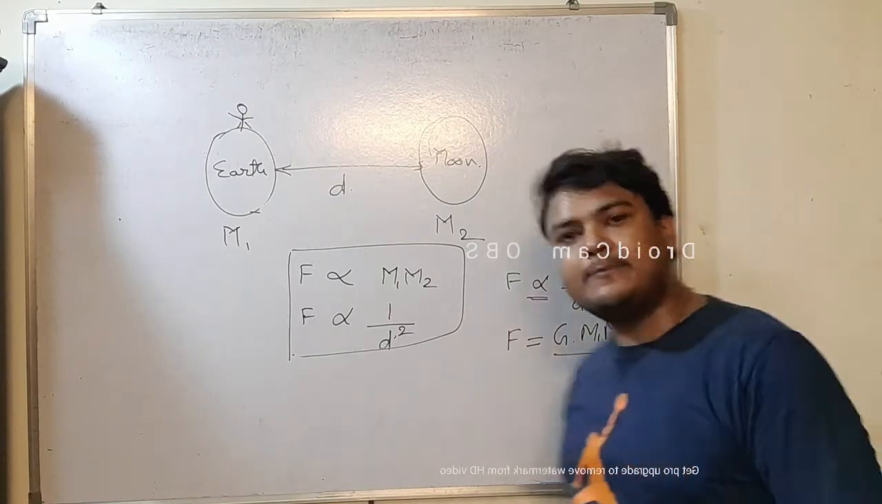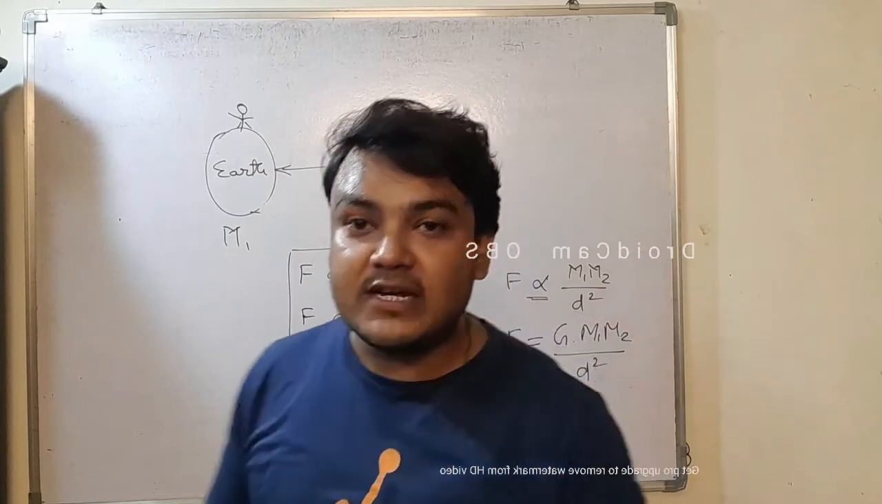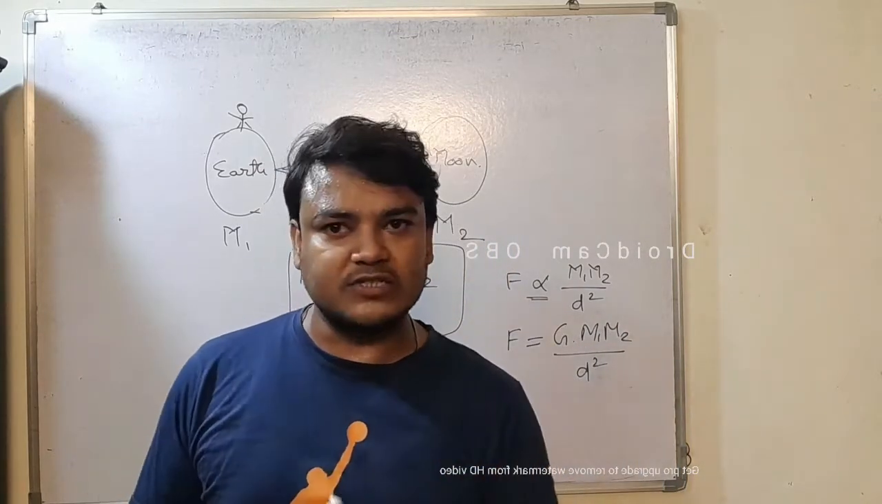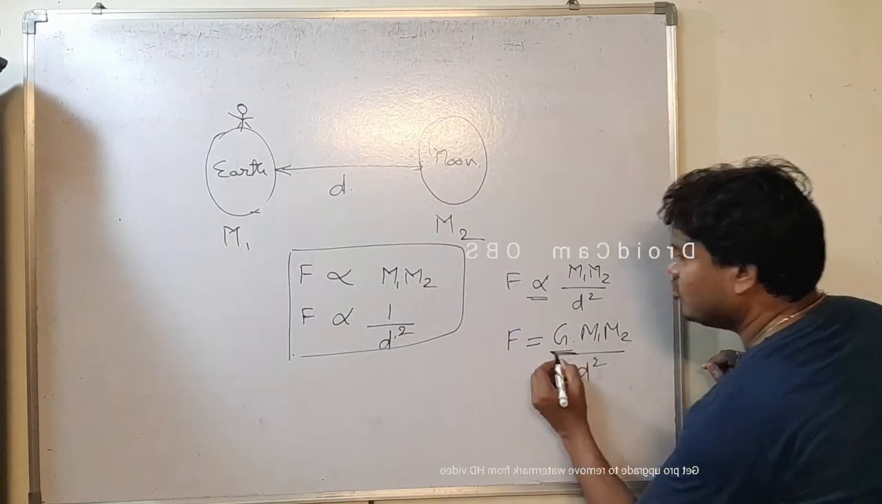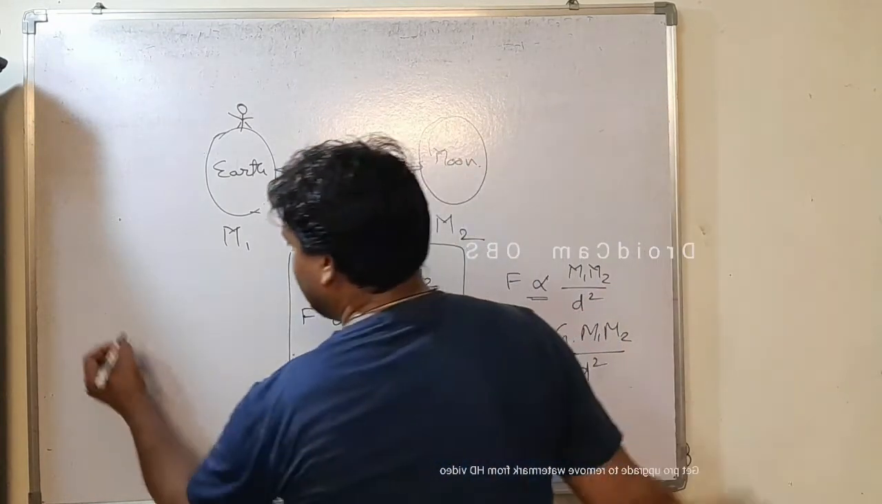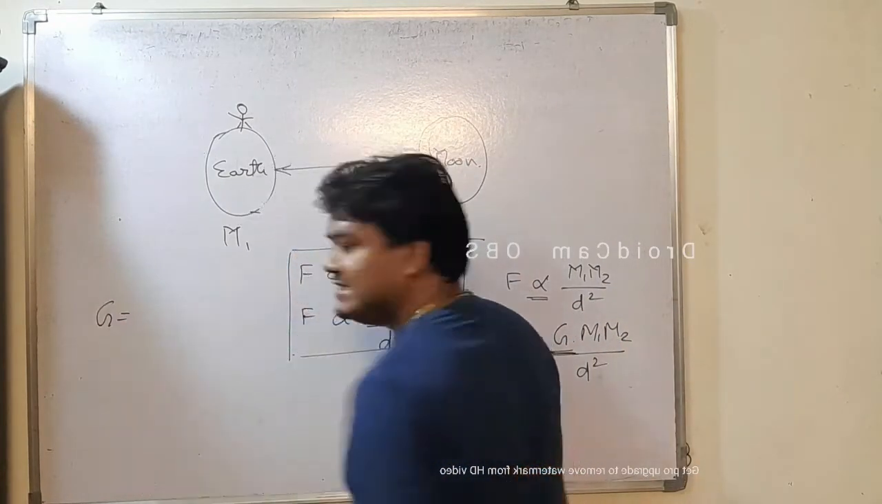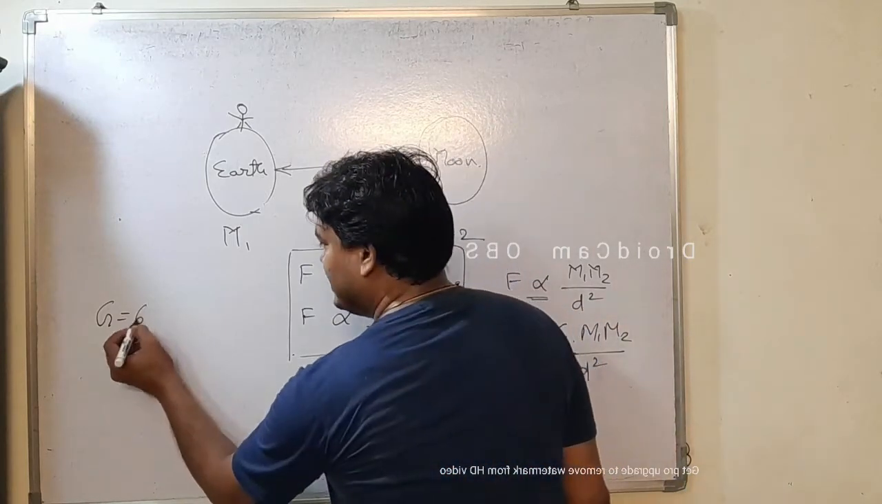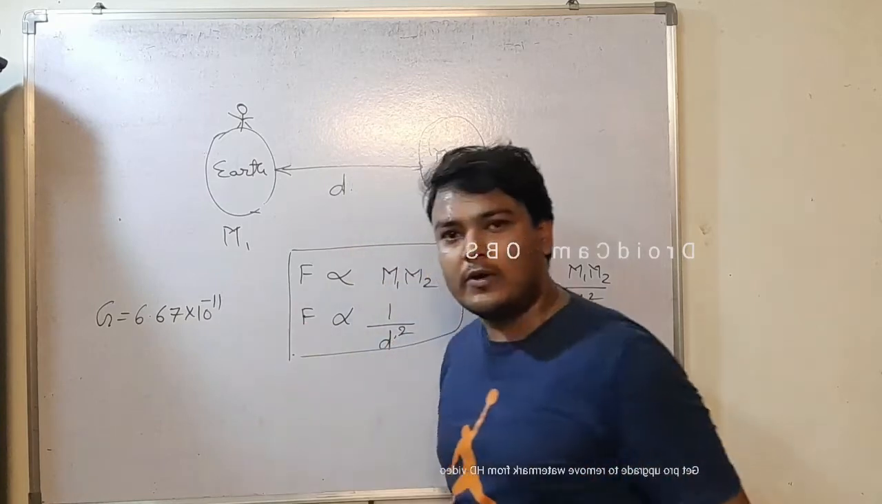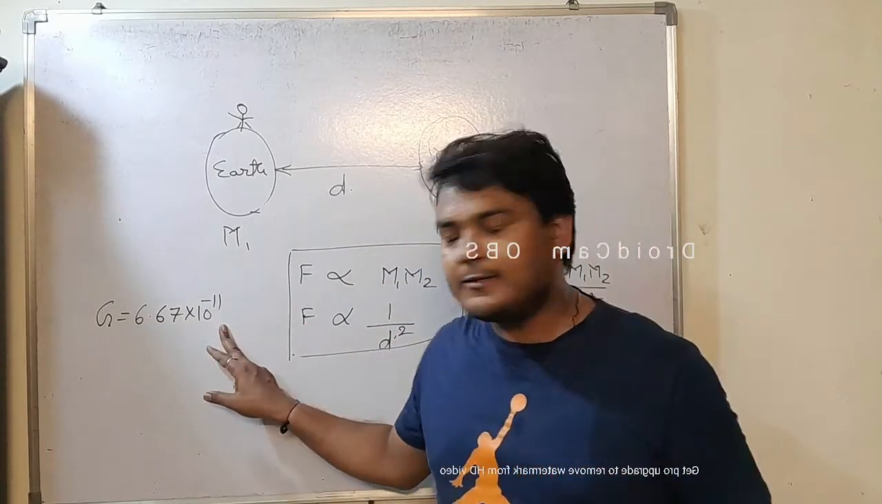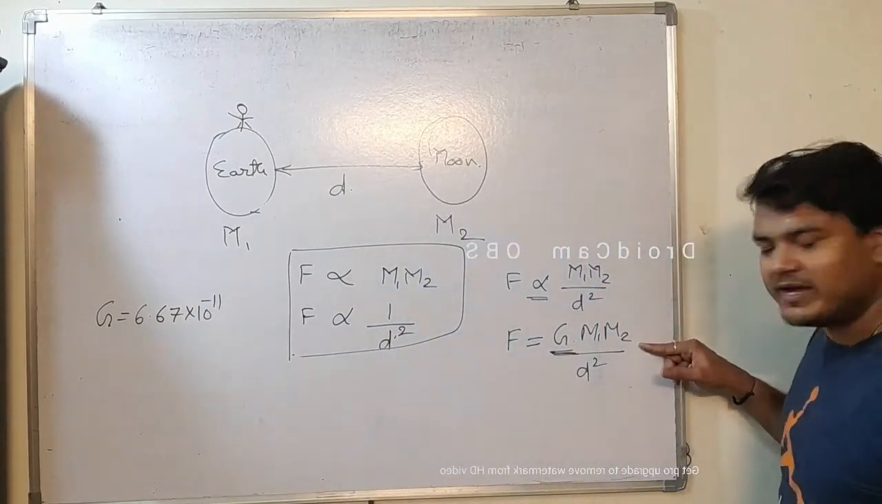And what is G here? G is the universal gravitational constant. What is the value of G? The standard value of G is 6.67 into 10 to the power minus 11. Okay, what about the unit? We can get the unit from here.